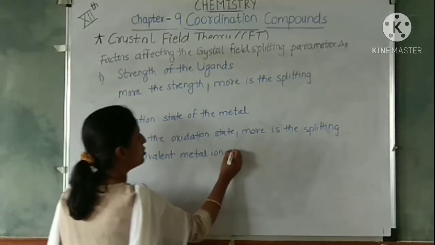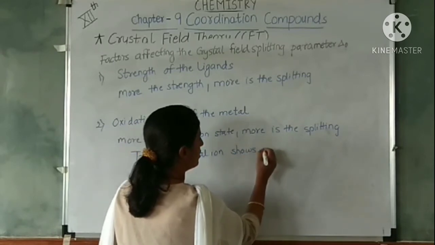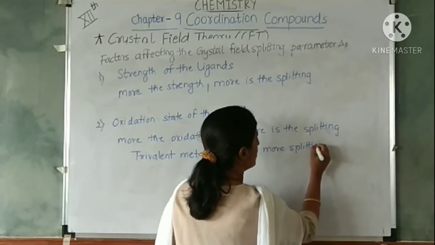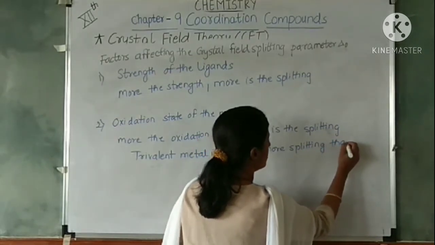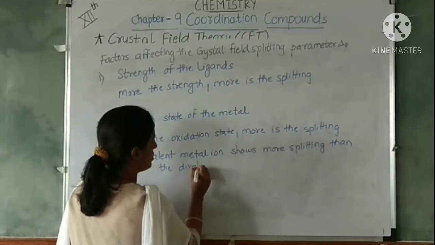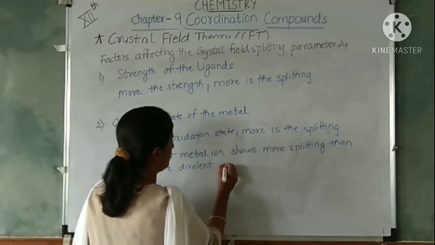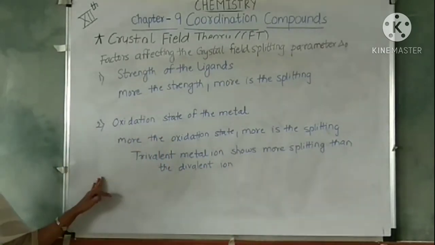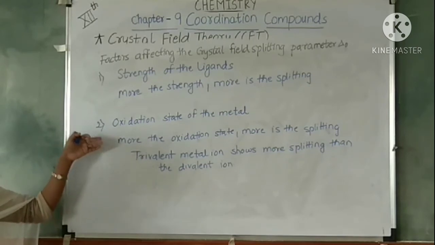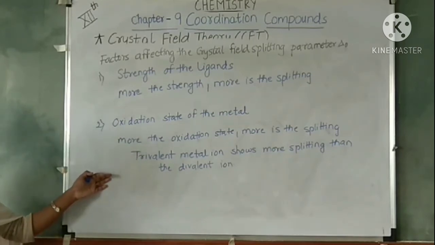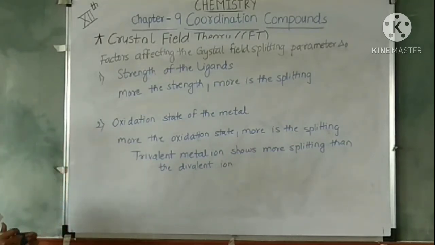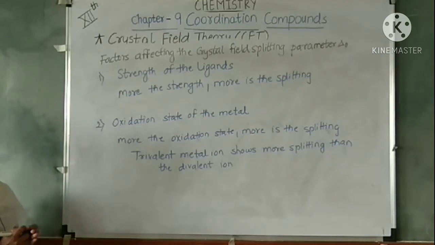A trivalent metal ion shows more splitting than the divalent ion. As the charge increases, the trivalent will show more splitting than the divalent. Okay, so these are the factors affecting the crystal field splitting parameter, that is delta O.